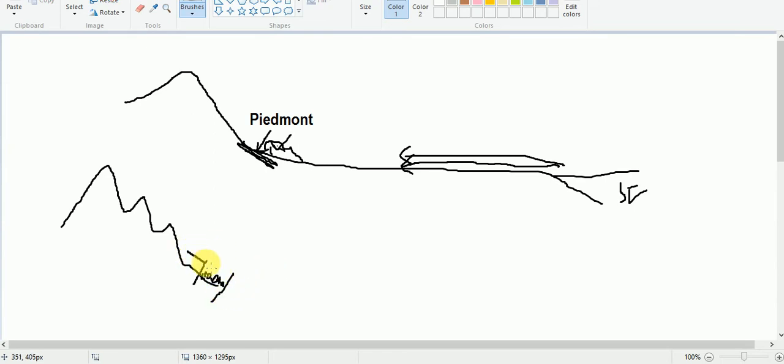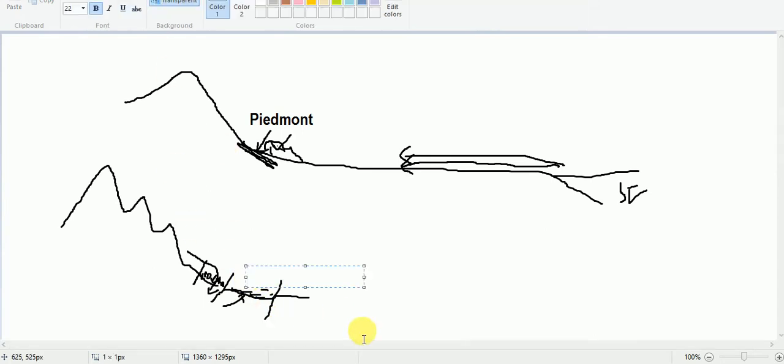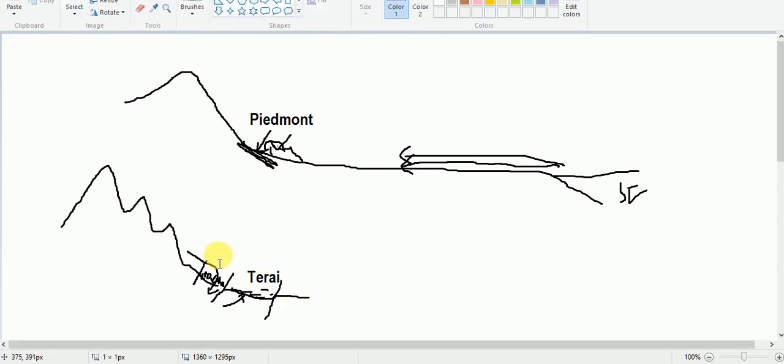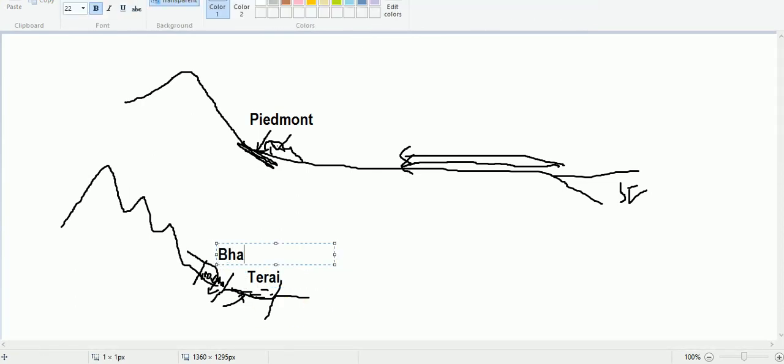Here all the rivers flowing from the Shivaliks disappear, going down, and re-emerge next to Bhabar. Because of that re-emergence of the rivers, this area becomes a wetland, and hence this wetland area is known as terai, and this area is known as Bhabar, as we have learned in class 9.